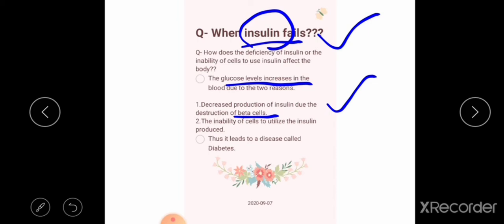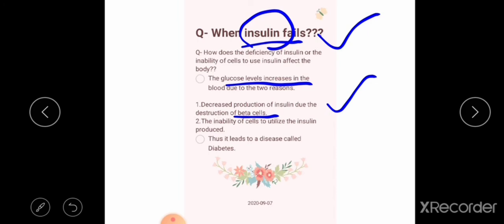Because we know the function of insulin: it utilizes the glucose in the blood and maintains the level of glucose in the blood. If there is low production of insulin, definitely it will lead to a high level of glucose in the blood. So what happens when insulin fails? Glucose level in the blood increases. Why? Because the first reason is decreased production of insulin due to the destruction of beta cells.